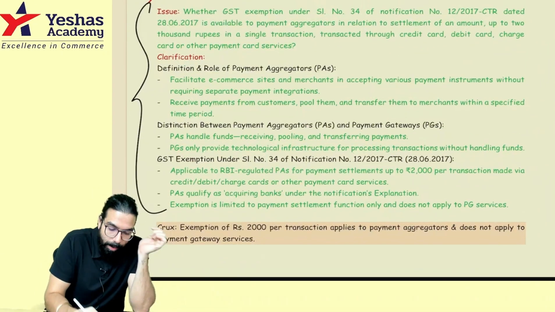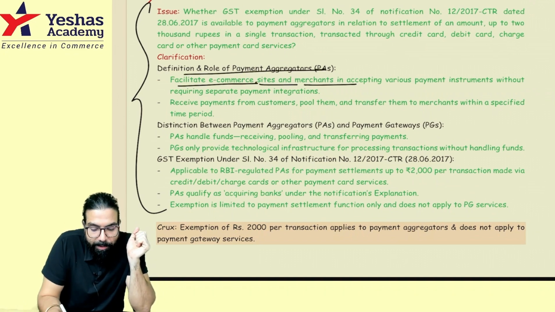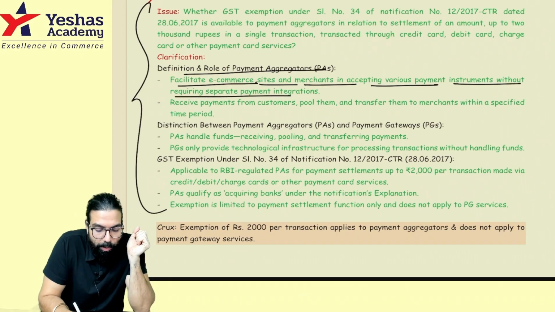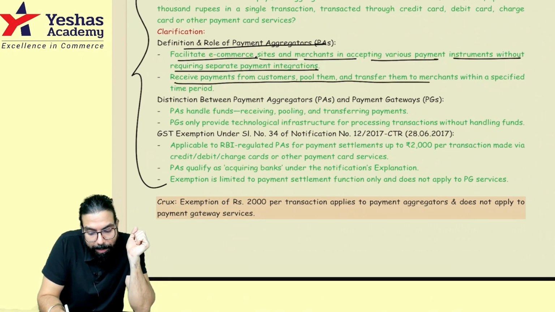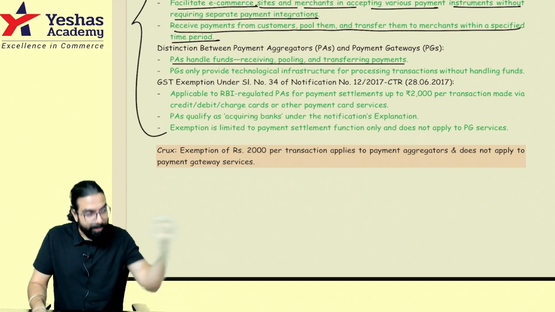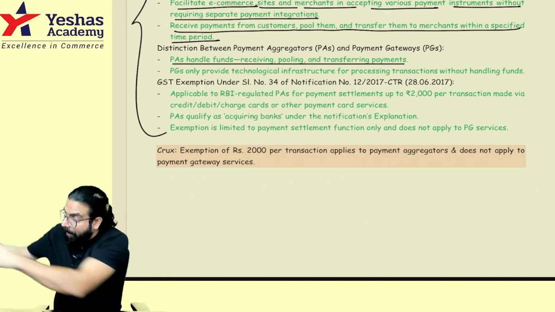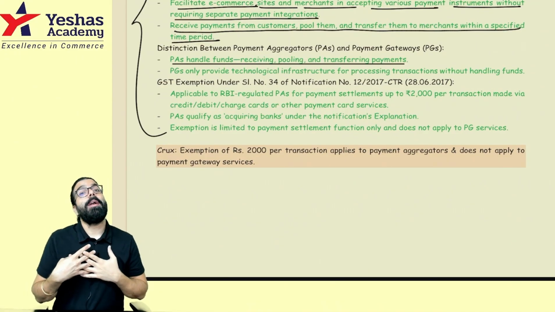See, payment aggregators facilitate e-commerce sites and merchants in accepting various payment instruments without requiring separate payment integration. They receive the payment from customers, pool them and transfer to the merchant within a specified time. Payment aggregators handle fund receiving, pooling and transferring. First they receive the payment, then pool all of it and then transfer it to me after deducting their commission. They are the payment aggregators.